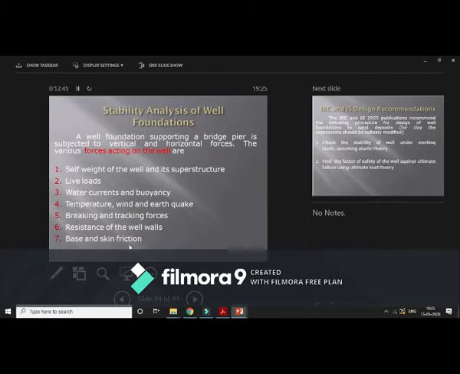Base and skin friction. After construction of the well foundation, there may be a surrounding subsoil that may exert some friction force around the periphery of the well layers. That is called a skin friction. And bottom plug is experiencing upward soil pressure. It is called a base force.